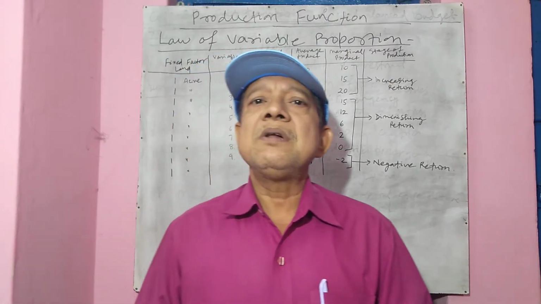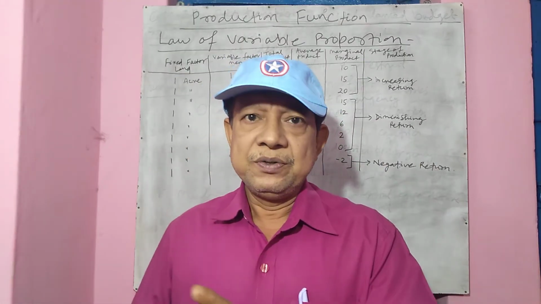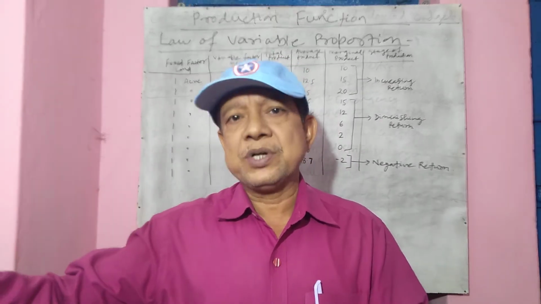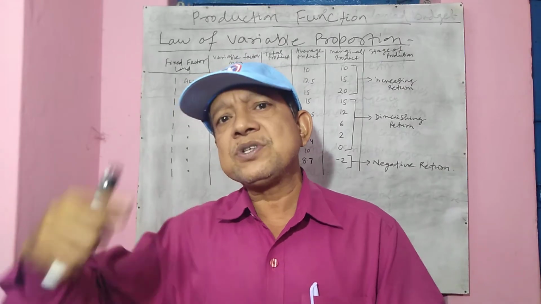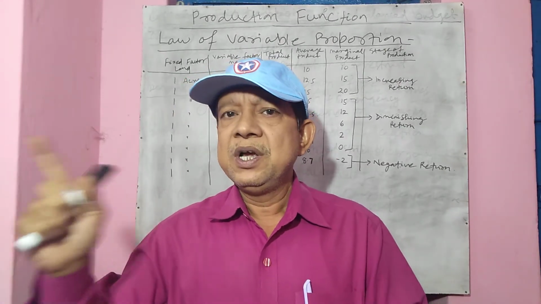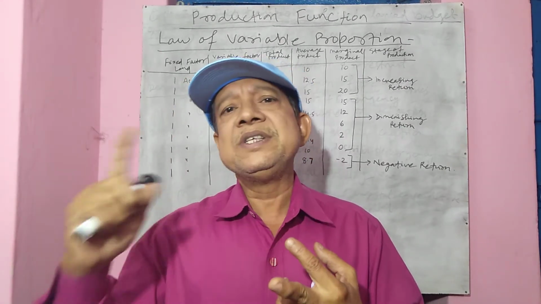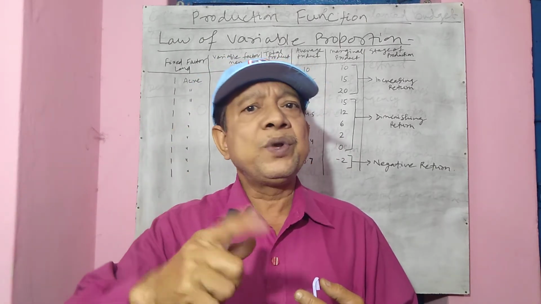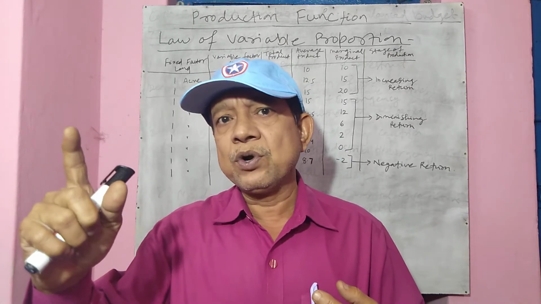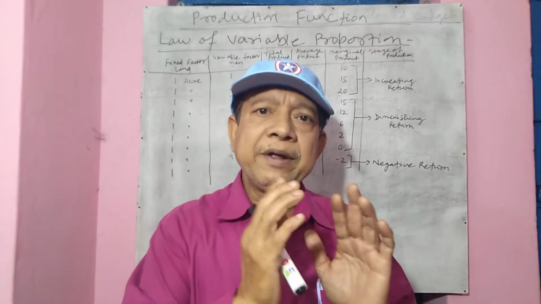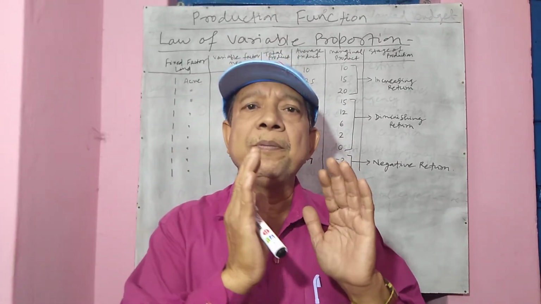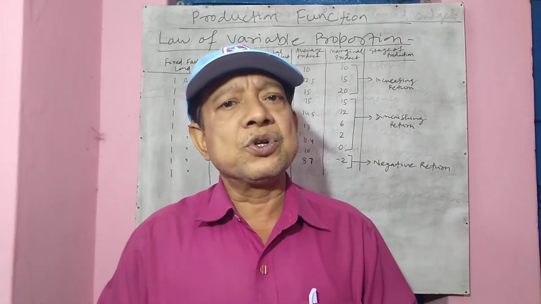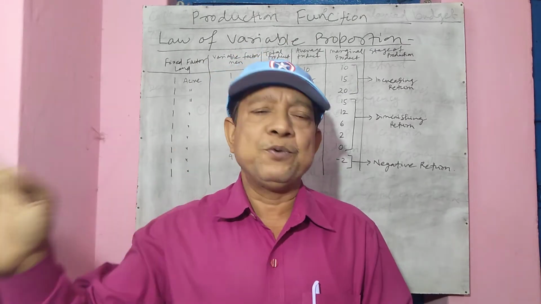What does Marshall assume? Marshall says, first, the fixed cost remains constant. In this process, the fixed cost cannot change. Second, the variable cost alone changes, but at a fixed proportion. The variable cost we can change, but only at a fixed proportion. If we increase the variable cost by 10% every year, we increase it in the same proportion.